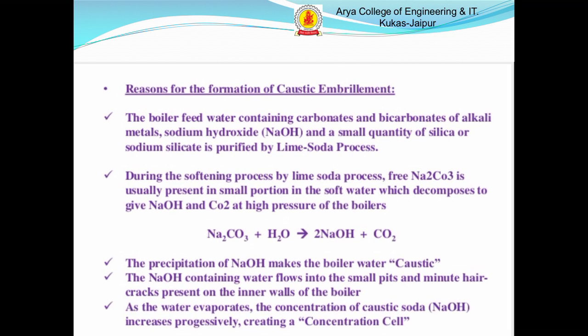In this reaction, sodium carbonate reacts with water and converts to sodium hydroxide and CO2. Precipitation of NaOH makes the boiler water caustic. Sodium hydroxide containing water flows into the small pits and minute hair cracks present on the inner wall of the boilers.